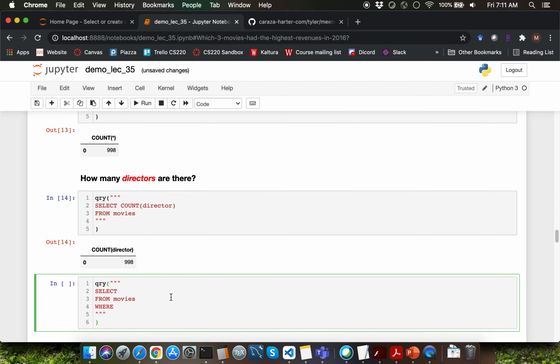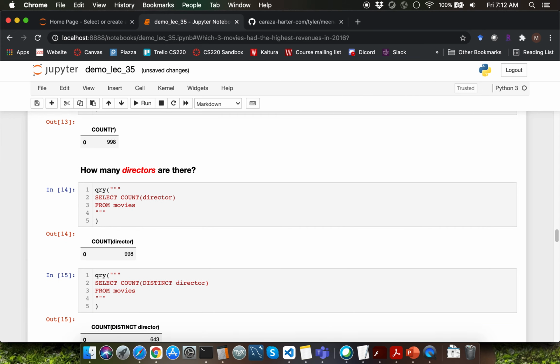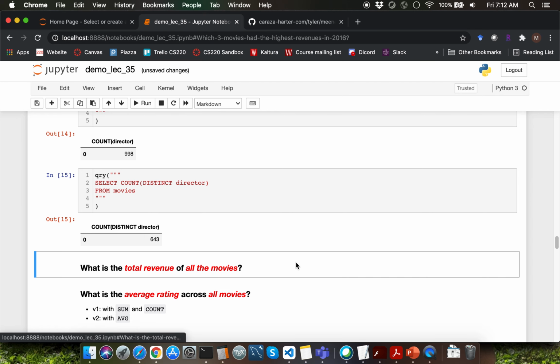Let me show you how you can specify that you need distinct values. You'll have to type count, open parenthesis, close parenthesis. Within the parenthesis, you're going to type the keyword distinct, followed by which you'll specify the column name, which is going to be director here. Let me get rid of the where clause. That's going to retrieve the count as 643, and we have 643 unique directors as part of the movies table.